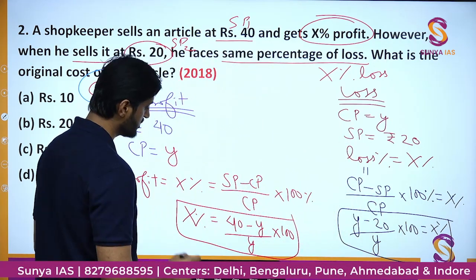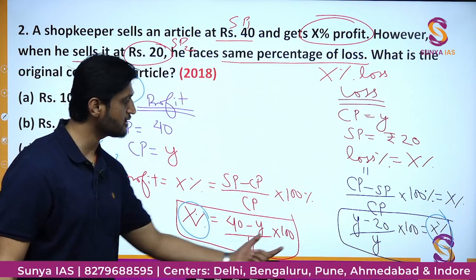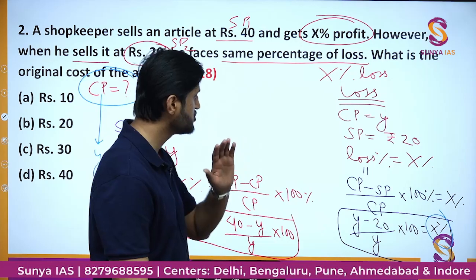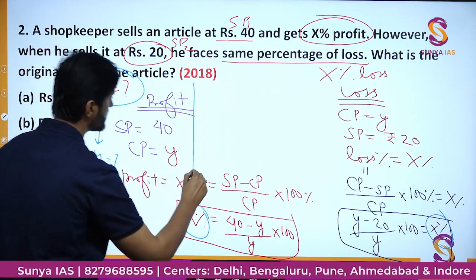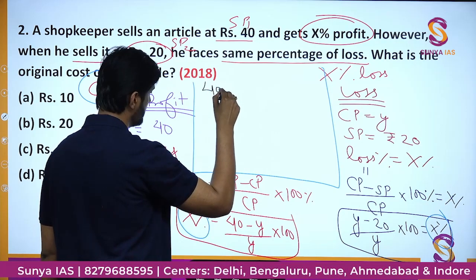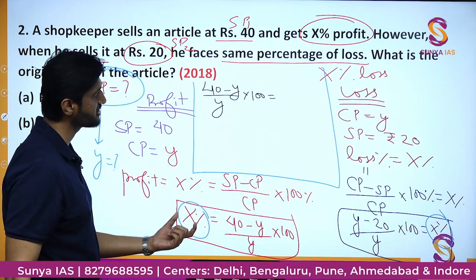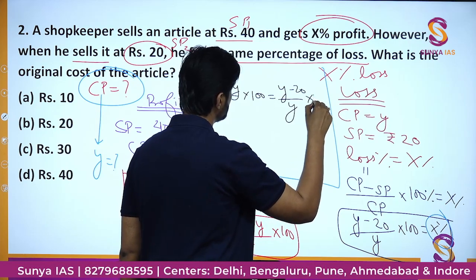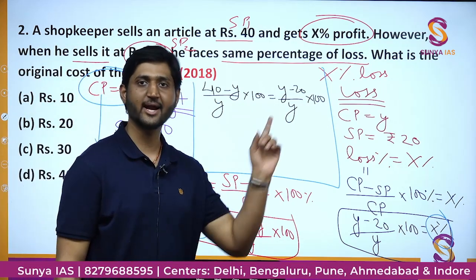Here is also an X%, here is also an X%. What we can do is just equate both these parts of the equation, this part and this part, both are equal to X%. This is going to be the way of solving. So let me create some space here in between and equate those equations. Here we have 40 minus Y upon Y into 100, this value is equal to X%. Similarly, Y minus 20 upon Y into 100, this value is also equal to X%. Both the values are going to be the same. So that is the eureka moment.